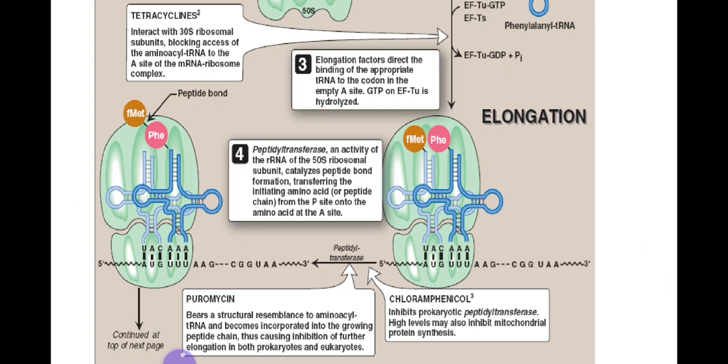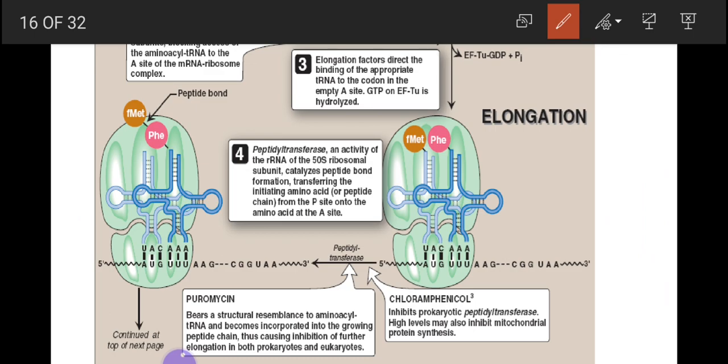This is the diagrammatic presentation of the elongation step. The first transfer RNA, carrying formylated methionine, was attached at the P site. The second transfer RNA, which contains phenylalanine, comes to the A site. Elongation factors direct the binding of the appropriate transfer RNA to the codon, and also the GTP is hydrolyzed to GDP.